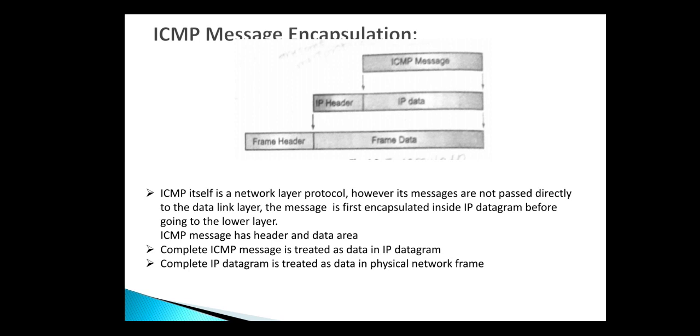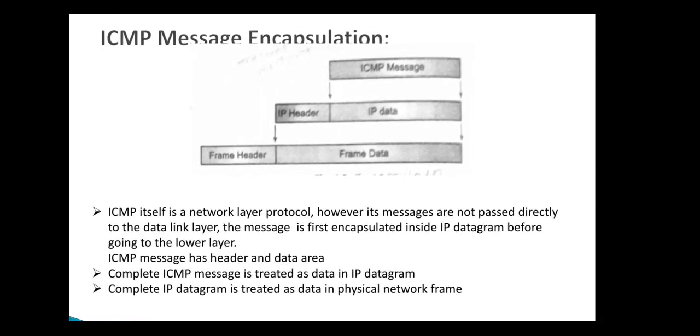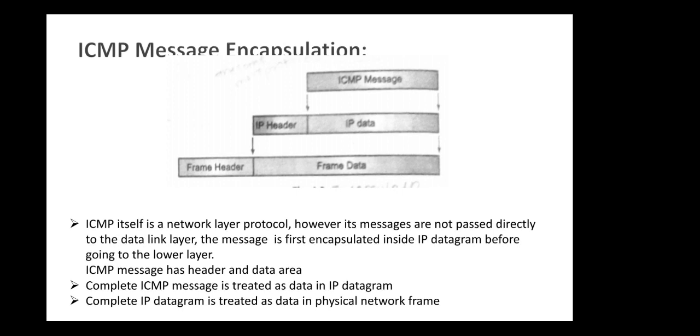ICMP message encapsulation, that is binding of message. ICMP itself is a network layer protocol, however, its messages are not passed directly to the data link layer. The message is first encapsulated into the IP datagram or IP packet before going to the lower level. ICMP messages have a header and data field. The complete ICMP message is treated as an IP datagram or IP packet. The complete IP datagram is treated as data in the physical network frame.